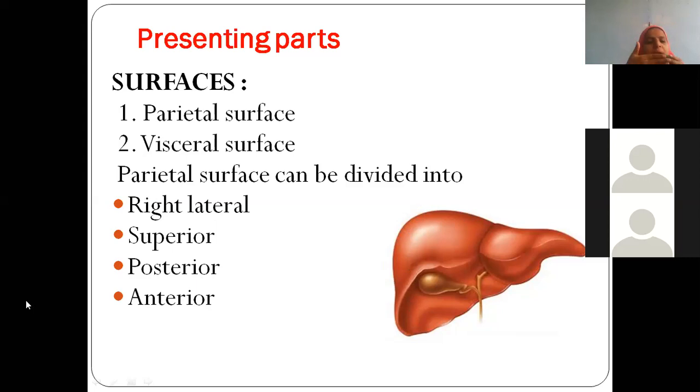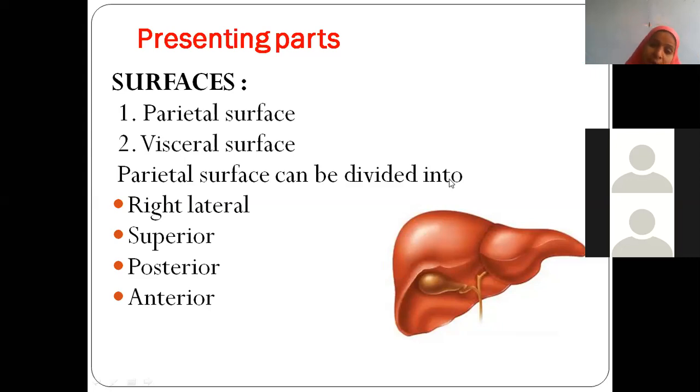In front, you call it the anterior surface. Behind, you call it the posterior surface. Below, you call it the inferior surface. Above, you call it the superior surface. And the surface on the right side is quite big, like this. You call this surface the right lateral surface. Got it?